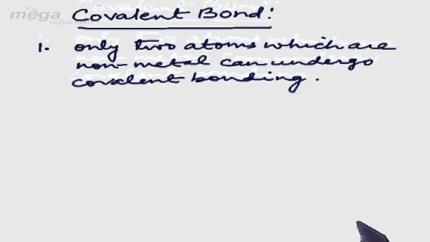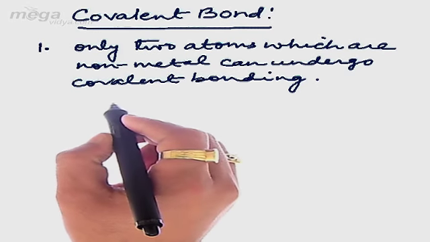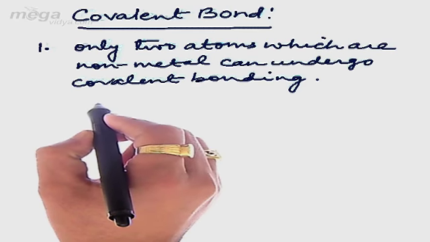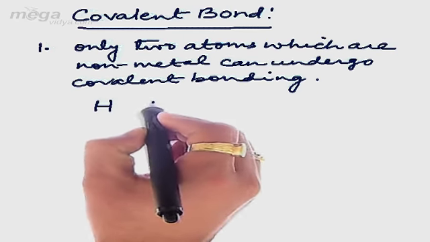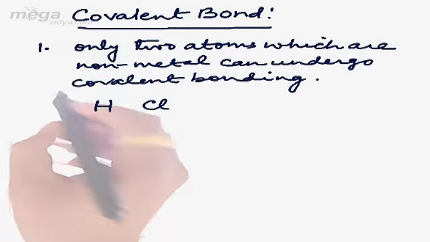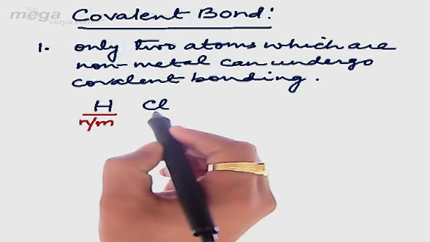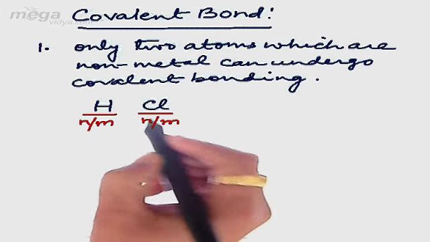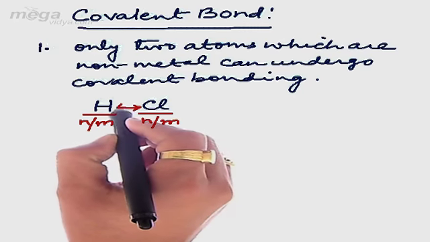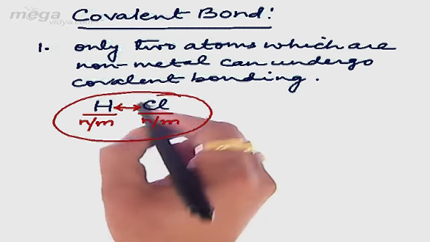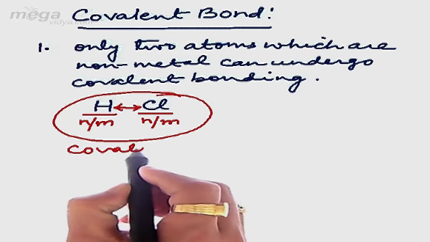So unlike ionic bonding, in which a metal and a non-metal undergo ionic bonding, in case of covalent bonding only two non-metallic atoms can form a covalent bond. For example, can there be a covalent bond between hydrogen and chlorine? Here we observe that hydrogen is a non-metal. Similarly, chlorine is also a non-metal. So these two atoms can form a covalent bond, meaning covalent bond is possible in this case.